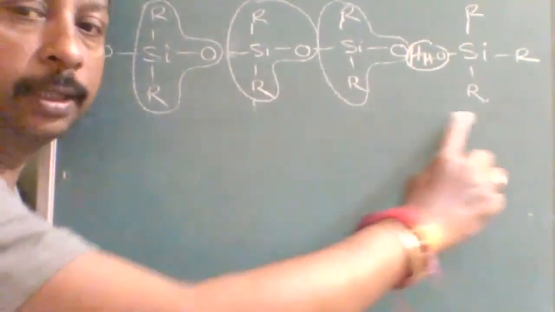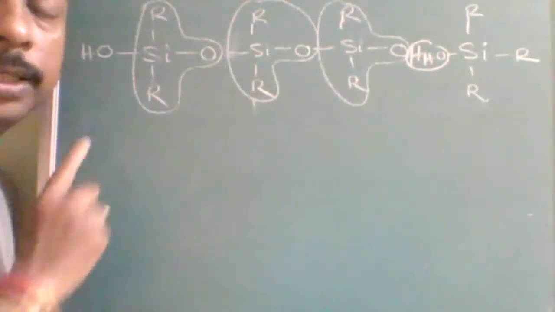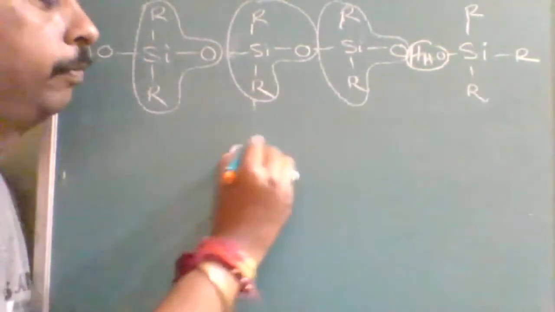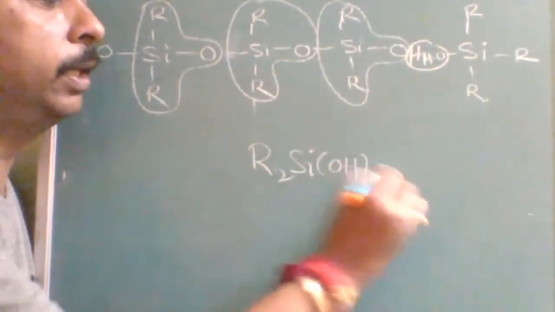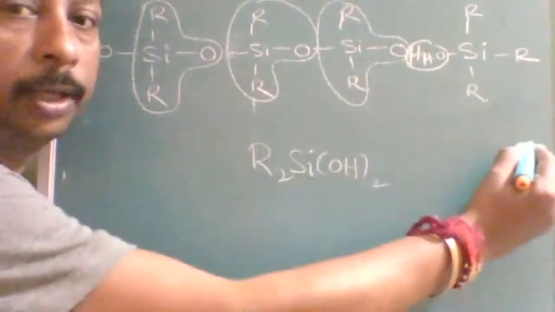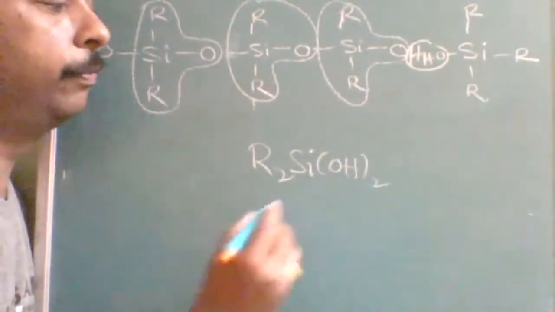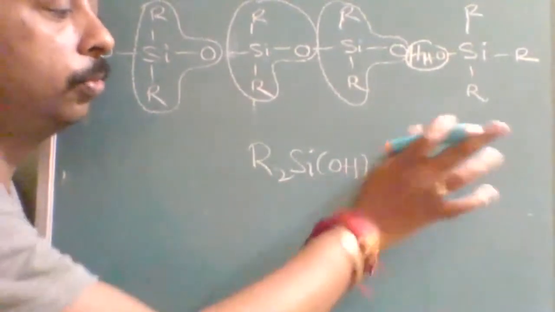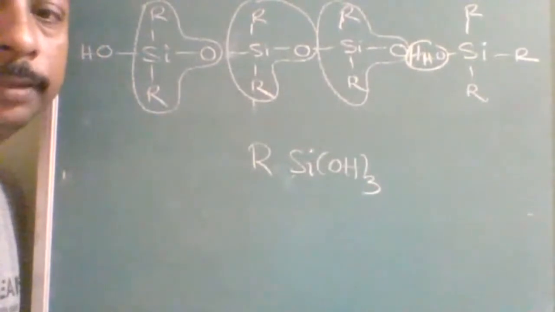In both directions, if we want to extend, we take R2SiOH twice, and it will be an infinite linear polymer. Both ways it can extend. So if we take R2SiOH thrice, the total must be 4.